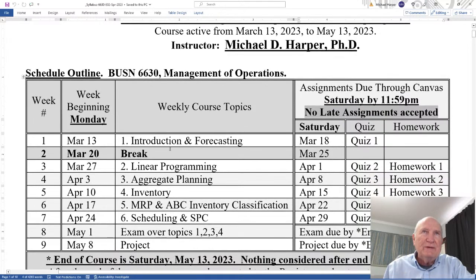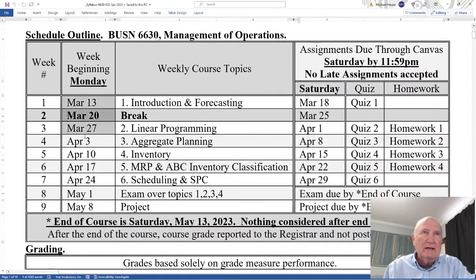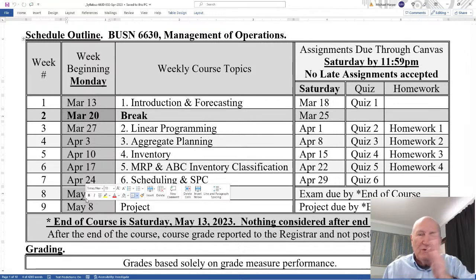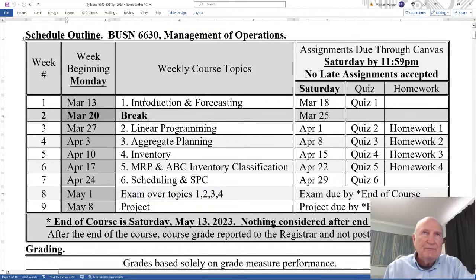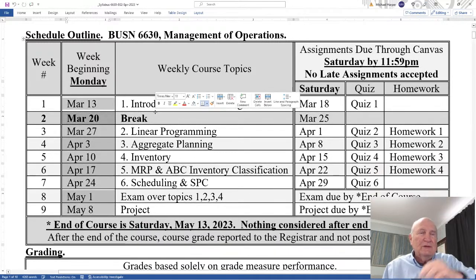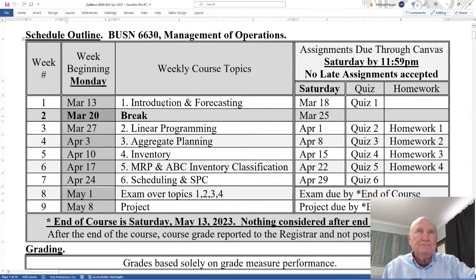So here's a schedule beginning on Monday. Every Monday there's a weekly topic, and here are the topics. It begins on a Monday, and then on Saturday at 11:59 p.m., at the end of Saturday, the assignments are due.